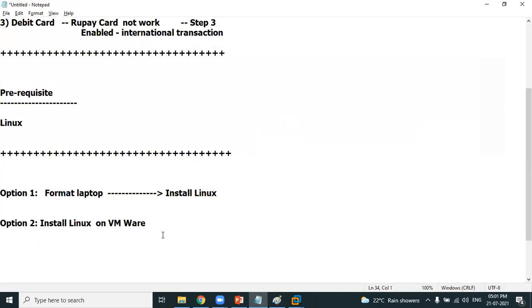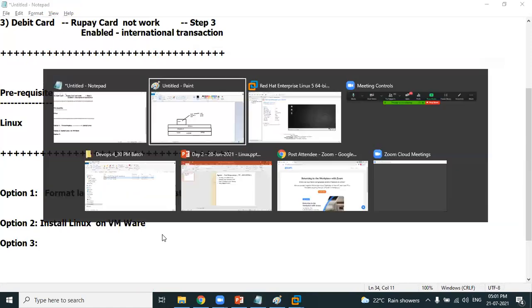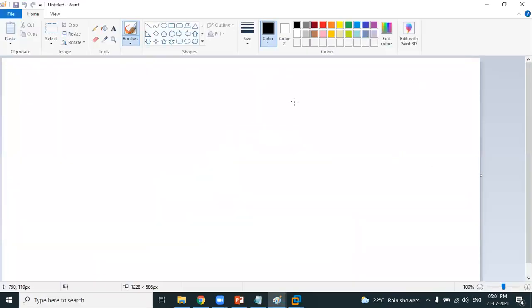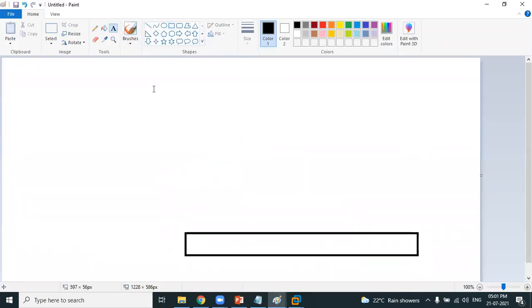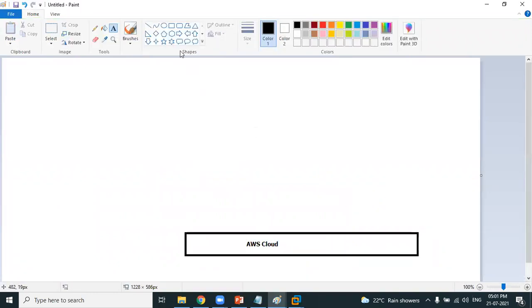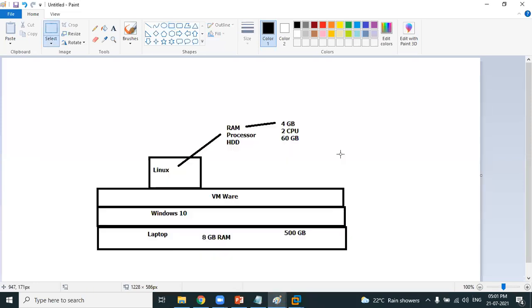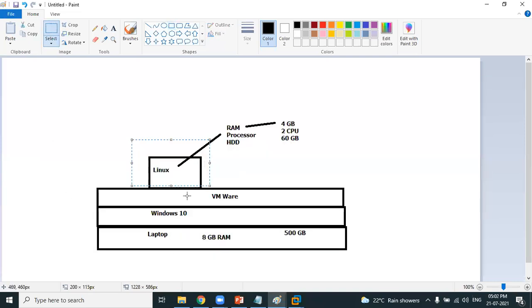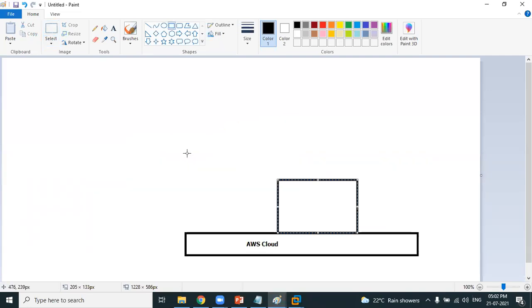And option 3 is much more interesting. You can create the same Linux machine on the AWS cloud platform. The Linux machine which I have just shown you on VMware, the same Linux machine, you can create it on AWS cloud. You don't need to allocate RAM from your laptop. You don't need to allocate hard disk from your laptop. AWS already has their data centers.